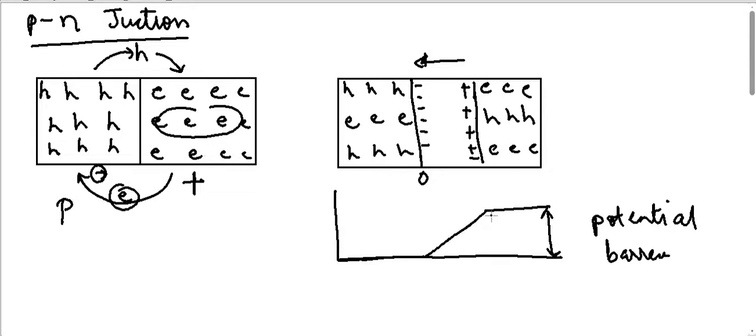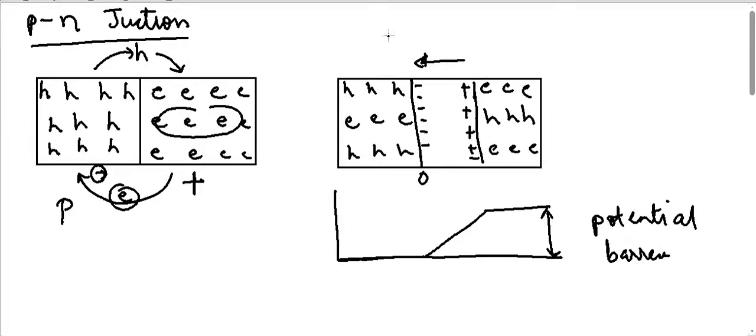But statistically there would always be some electrons, however small the number, when no battery is connected or anything, which will have enough energy to overcome this potential barrier.